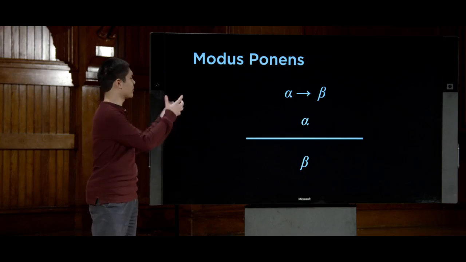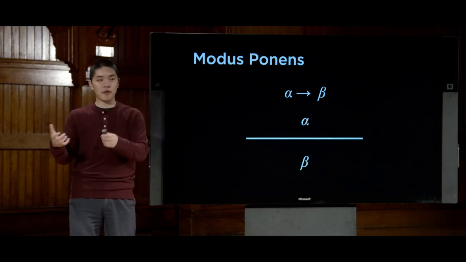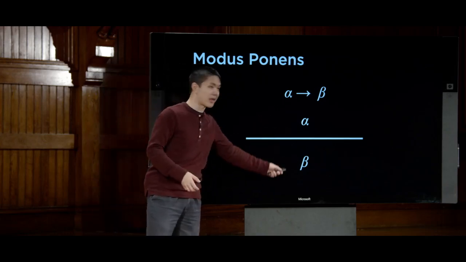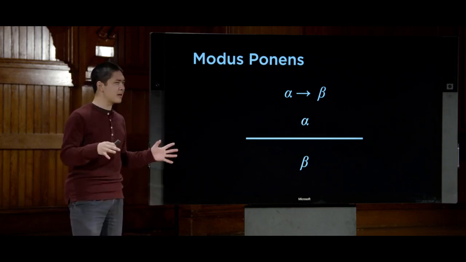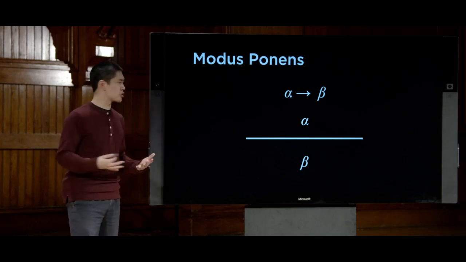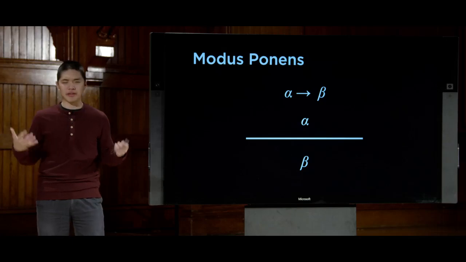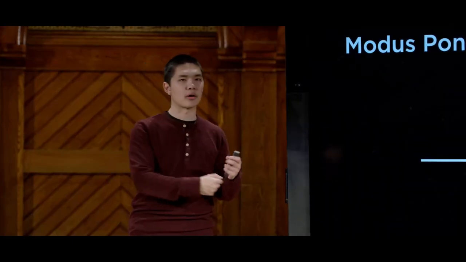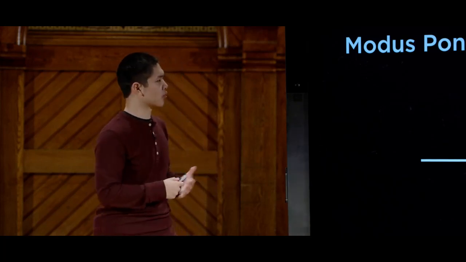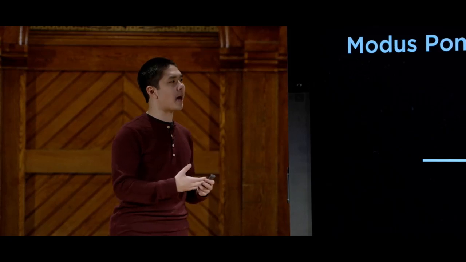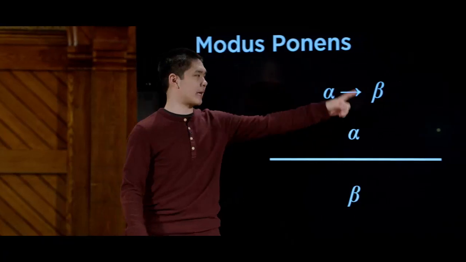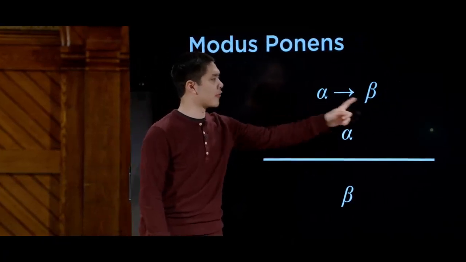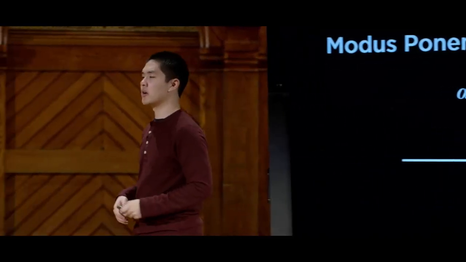And this should seem like a relatively obvious rule, that of course, if alpha, then beta, and we know alpha, then we should be able to conclude that beta is also true. And that's going to be true for many, but maybe even all, of the inference rules that we'll take a look at. You should be able to look at them and say, yeah, of course that's going to be true. But it's putting these all together, figuring out the right combination of inference rules that can be applied, that ultimately is going to allow us to generate interesting knowledge inside of our AI. So that's modus ponens, this application of implication, that if we know alpha and we know that alpha implies beta, then we can conclude beta.